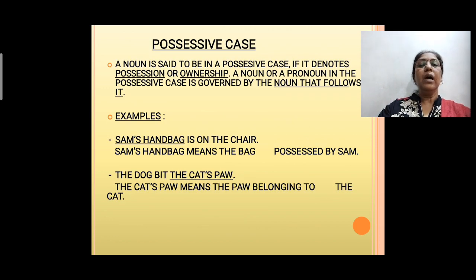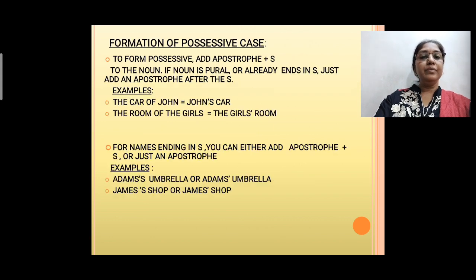Now let's come to the possessive case. A noun is said to be in the possessive case if it denotes possession or ownership. It means it shows the thing to whom it belongs. Then it comes in the possessive case. For example, Sam's handbag is on the chair. Sam's handbag means the bag possessed by Sam. Here, whose handbag? Sam's handbag. Sam's here is in the possessive case.